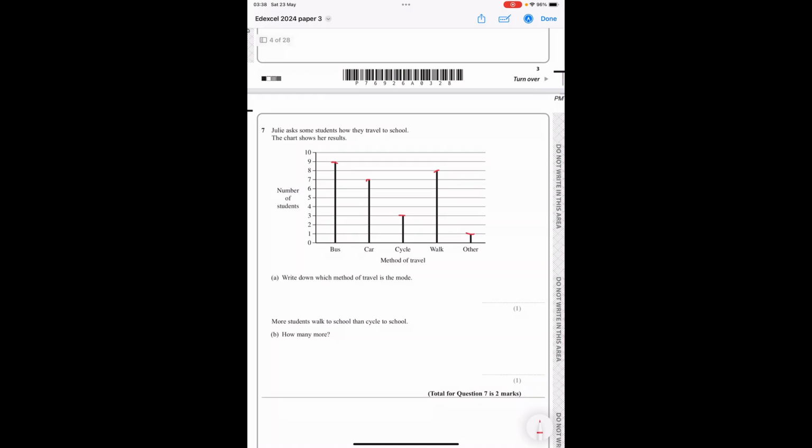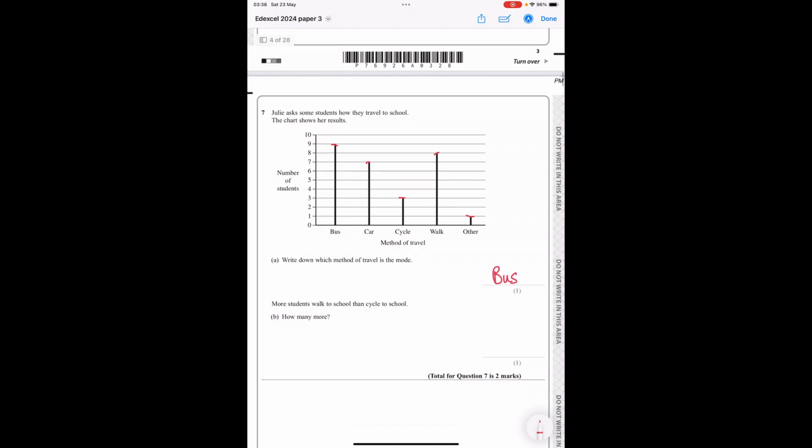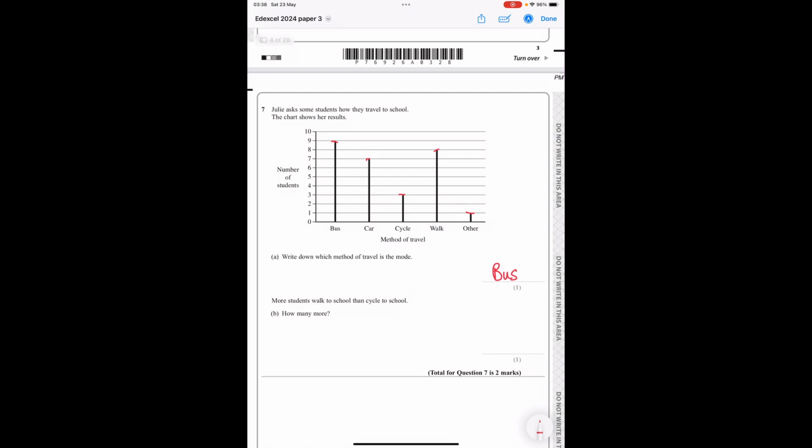Julie asked some students how they travel to school. The chart shows her results. So bus is 9 students, car is 7 students, cycle is 3 students, walk is 8 students, and other is 1 student. Write down the method of travel that is the mode. The mode is the one that appears the most, so that is bus. More students walk to school than cycle. How many more? So that was 8 take away 3, which gives us 5.